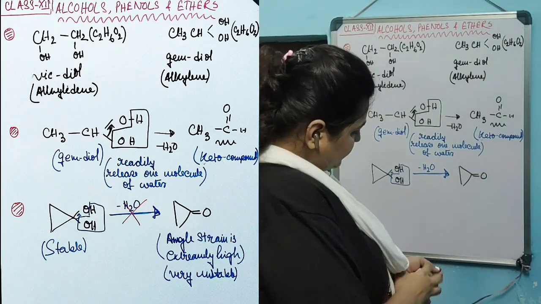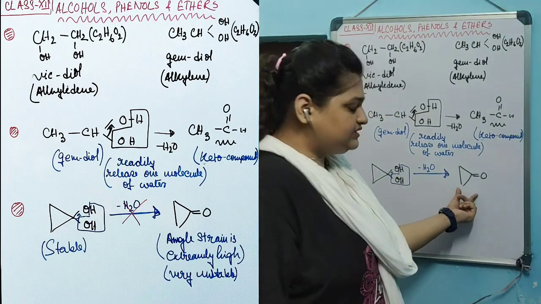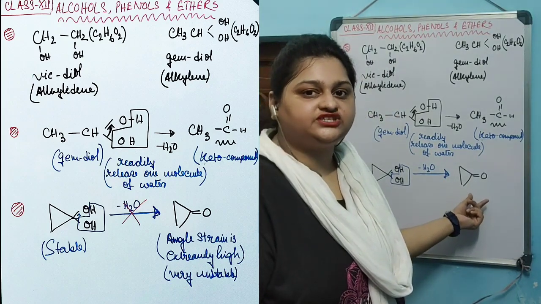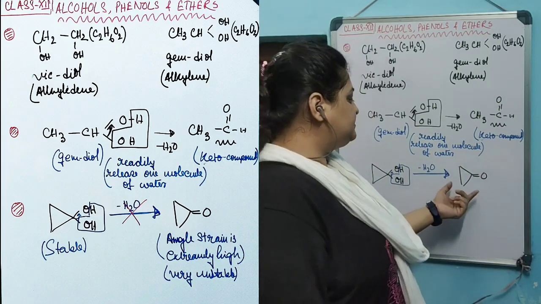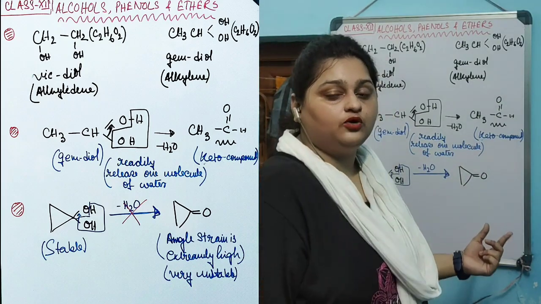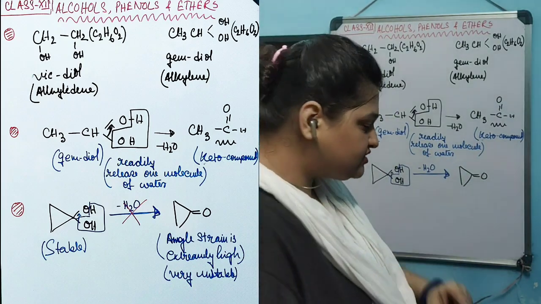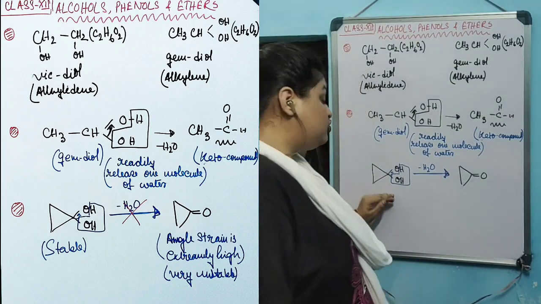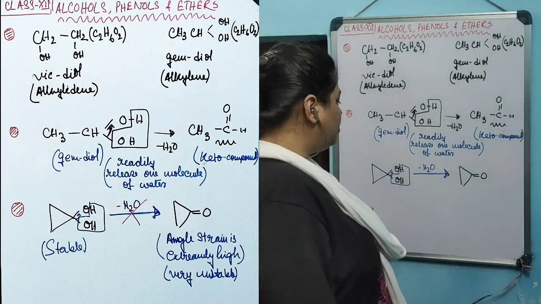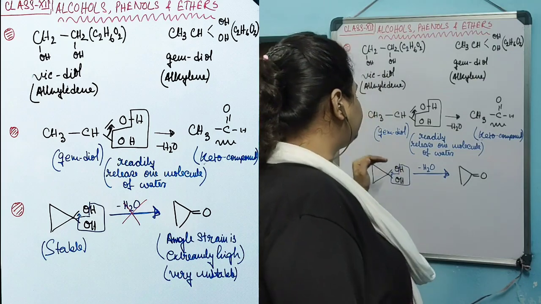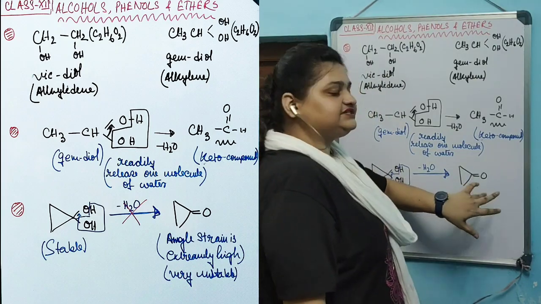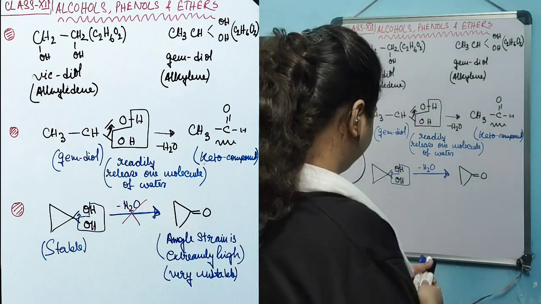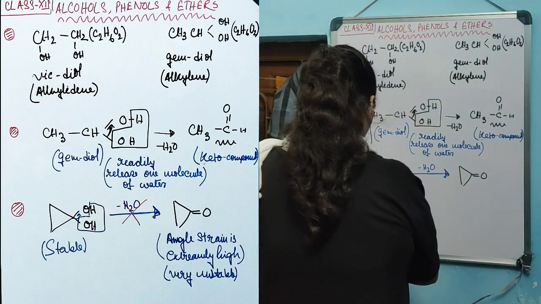Now, the angle strain in this keto compound becomes excessively high, which makes it extremely unstable. That's why this compound, being a gem-diol, does not readily release water to produce this unstable keto compound.